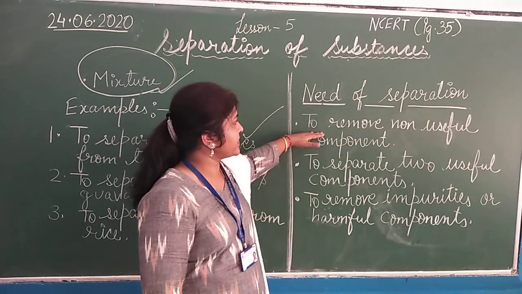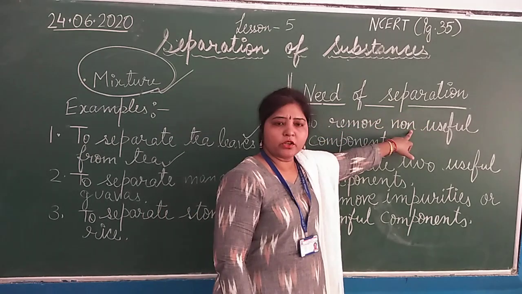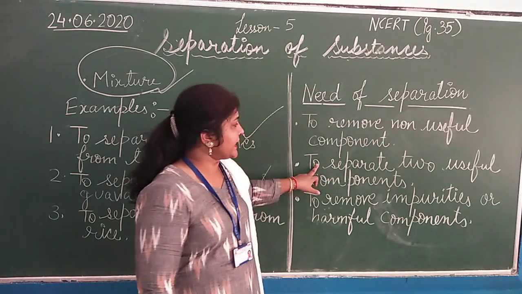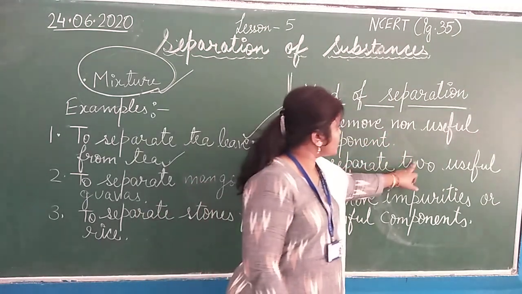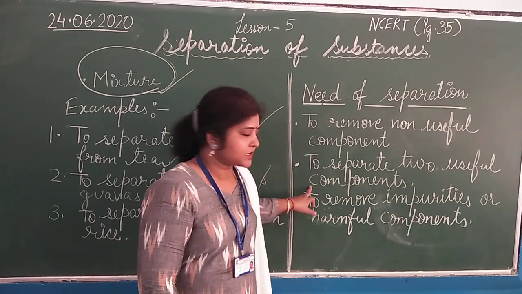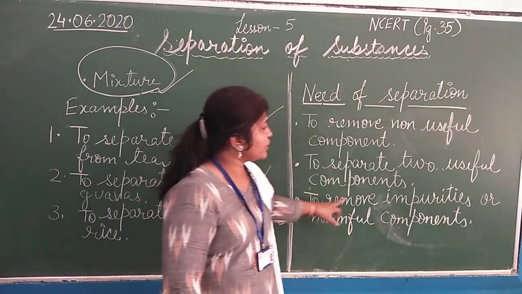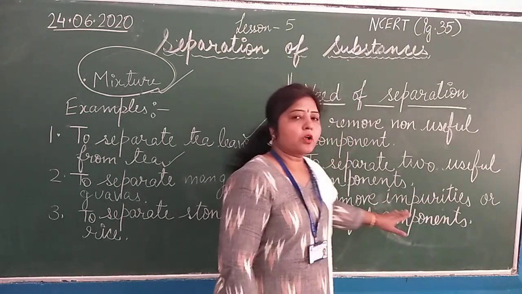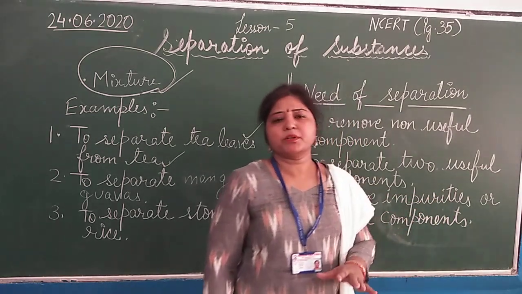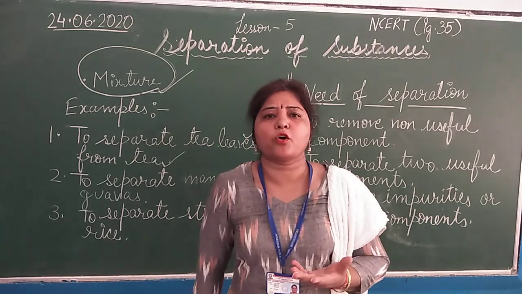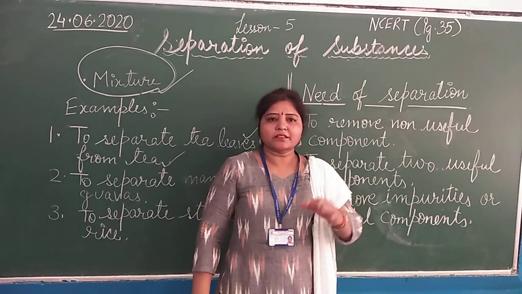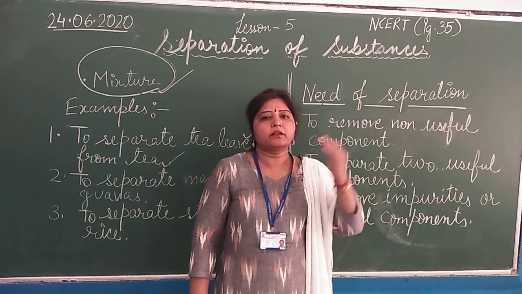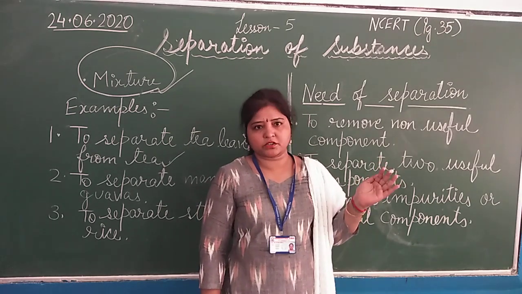So what are the requirements? To remove non-useful components. Secondly, to separate two useful components. And thirdly, to remove impurities or harmful components. Many examples, students, you can see easily at your home, where we separate different mixtures.